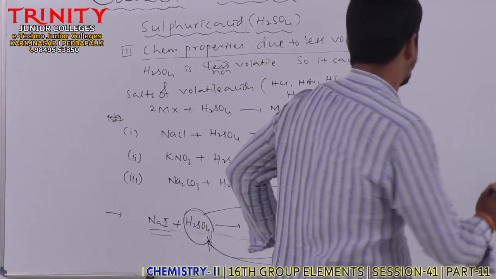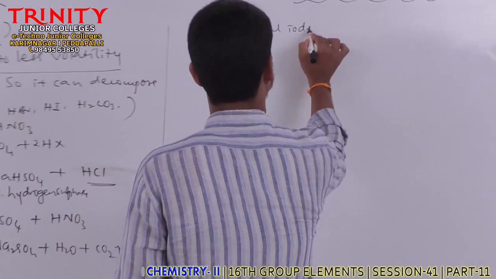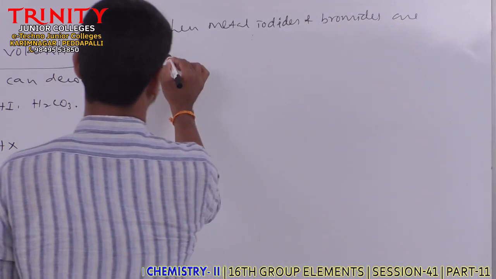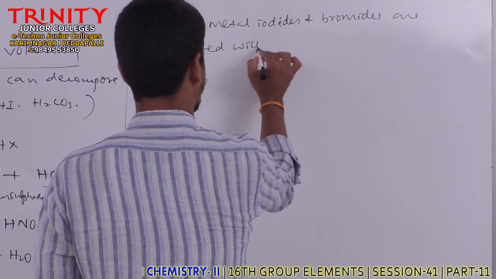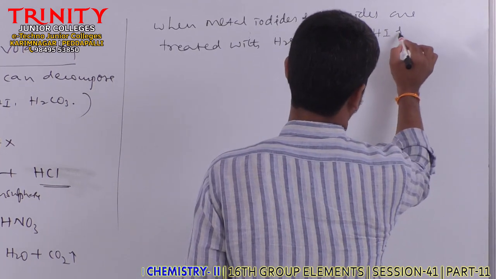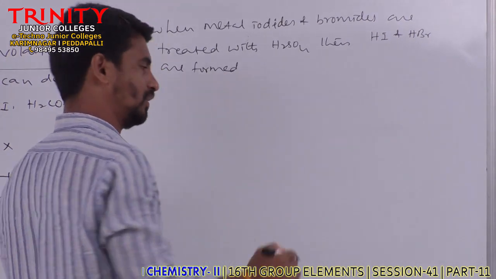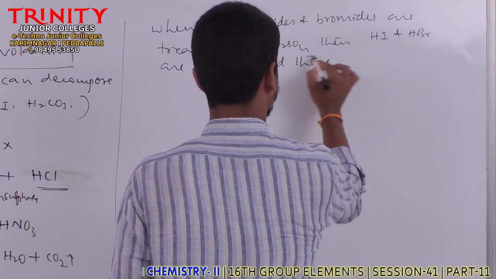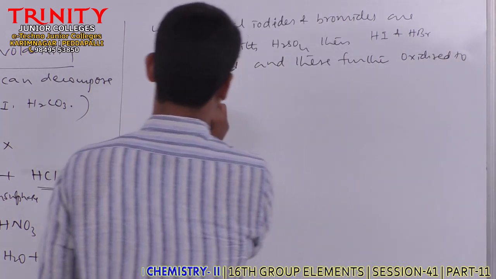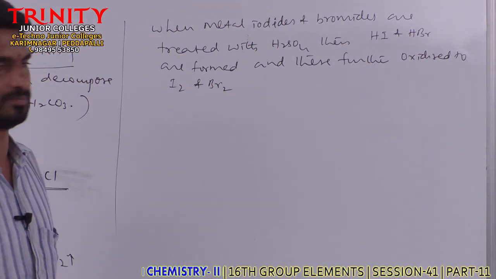So what we can write is that when metal iodides and bromides are treated with sulfuric acid, then HI and HBr are formed, and these are further oxidized to iodine and bromine respectively.